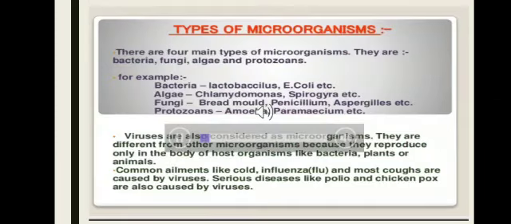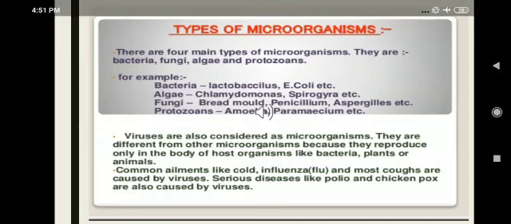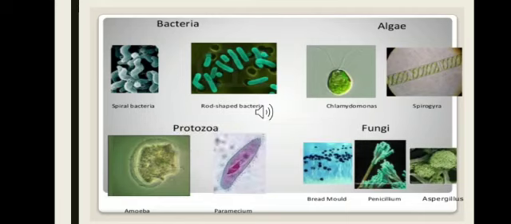Let's talk about the microorganism now. There are five main types of microorganisms. They are fungi, bacteria, algae, protozoa, and viruses. Viruses are also considered as microorganisms, as they are different from other microorganisms because they reproduce only inside the body of host organism. Here in this slide you can see different types of microorganisms like bacteria, algae, protozoa, and fungi.